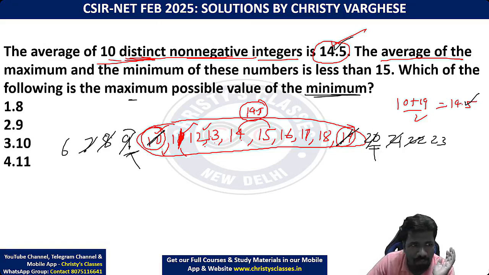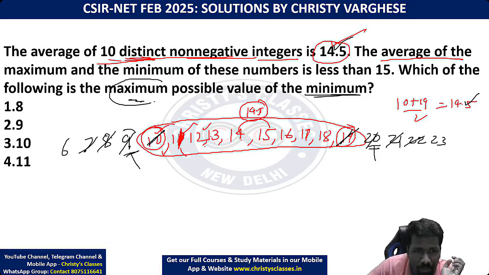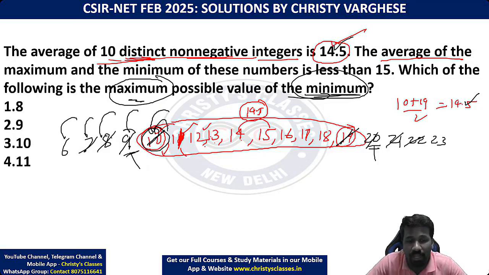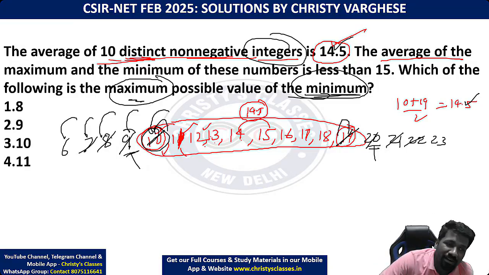Keep in mind, which of the following is the maximum possible value of the minimum? The minimum value is 10 in this case, here 9, here 8, here 7, here 6. So among these, when will it be maximum? 10. Now you may be thinking, why can't it be 10.5 and here 18.5? But then that won't be an integer. We have to satisfy that condition also. 10.5 is not an integer, so 10 is the answer.